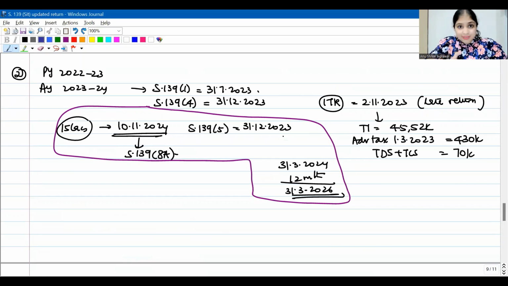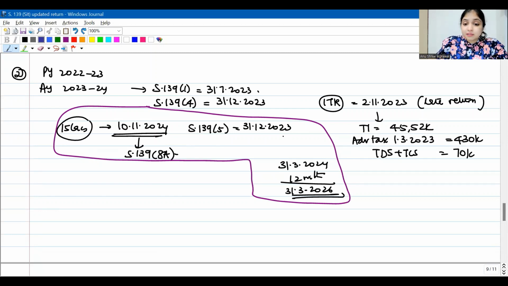Updated return, can he file? Yes. He has already filed the return. Time for revision is over. Now he wants to declare 15 lakh more income. He has no other option. He cannot file a revised return. He has to file an updated return only.